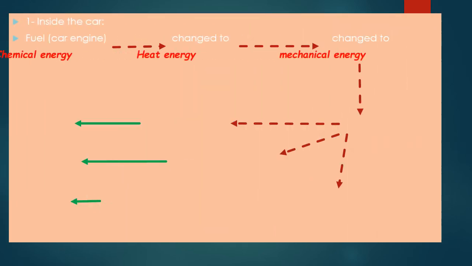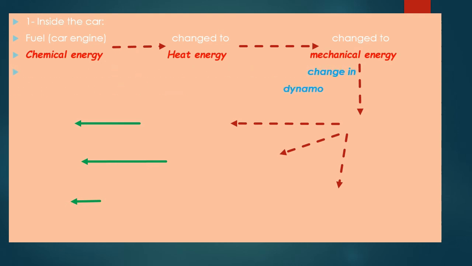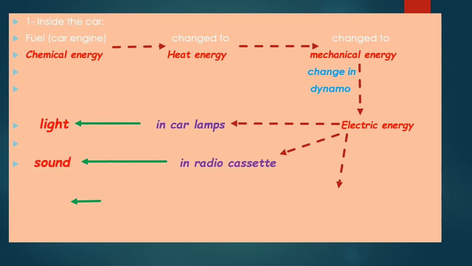Inside the car, when the fuel is burned, chemical energy changes into heat energy, which changes into mechanical energy, and mechanical energy changes into electric energy in the dynamo. Electric energy changes in the car lamp into light, in the radio cassette into sound, and in the electric heater into heat energy. So these are the changes inside the car.